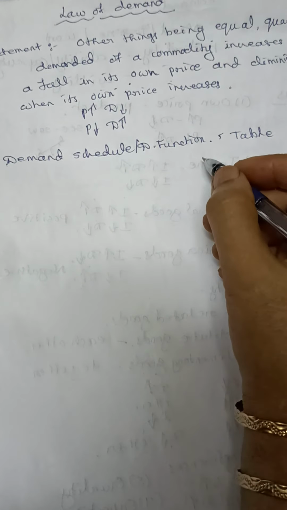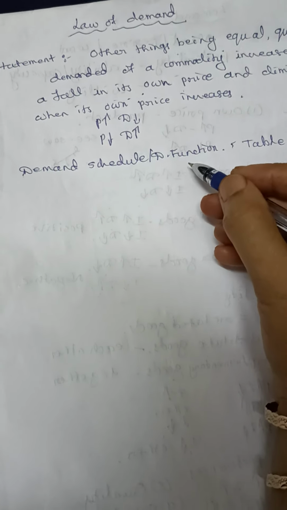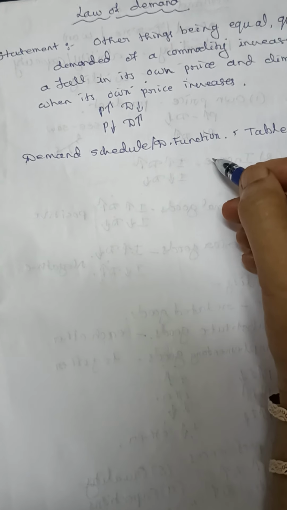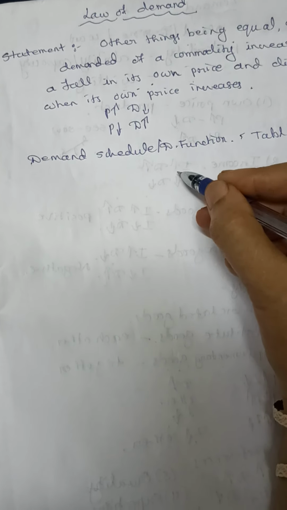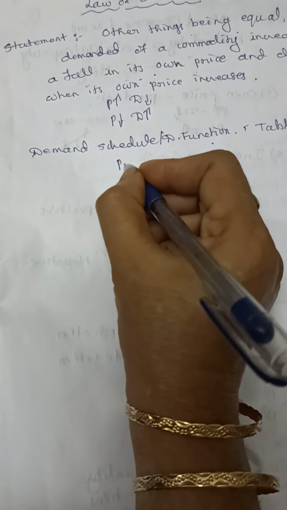It is a list or a table which shows quantity demanded by a consumer at different price levels. When the price of the product is 10, what is the demand? When it is 8, what is the demand? So the table which shows quantity demanded by the consumer at different price levels is called demand schedule or demand function.